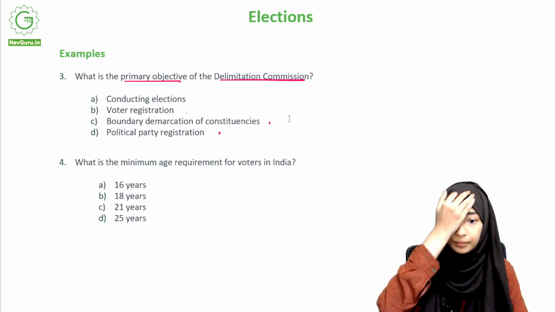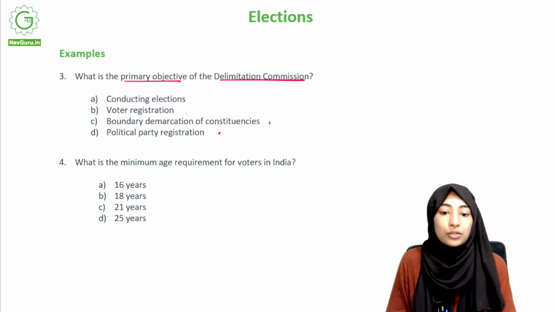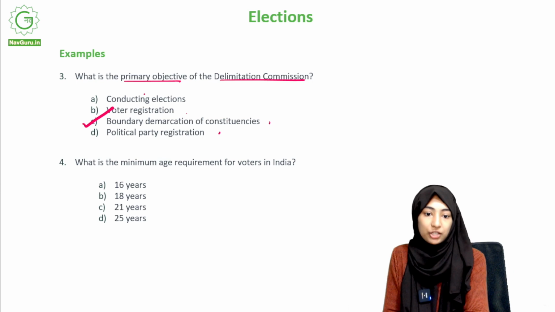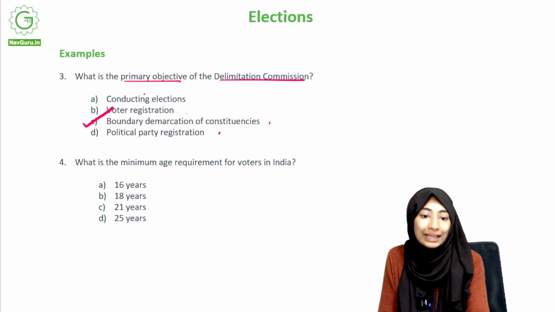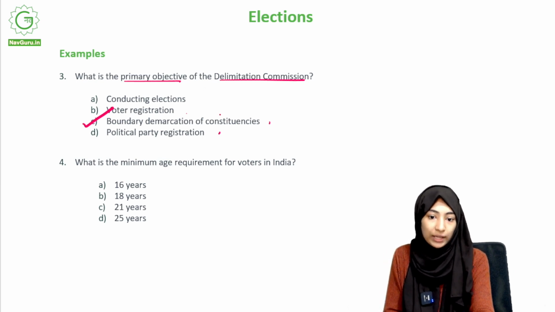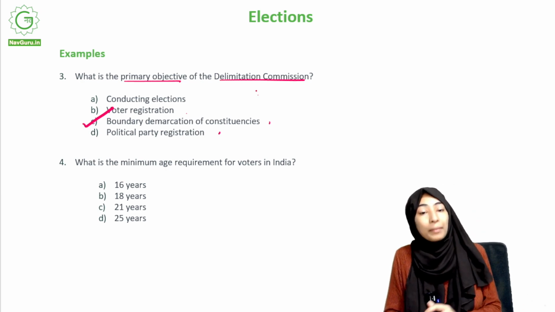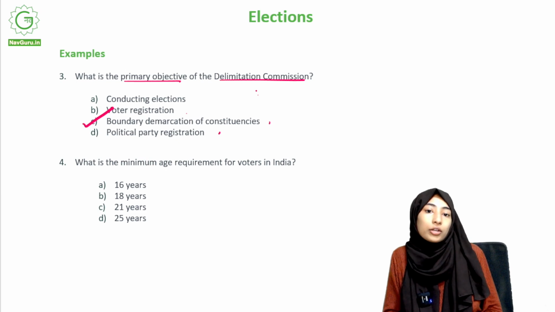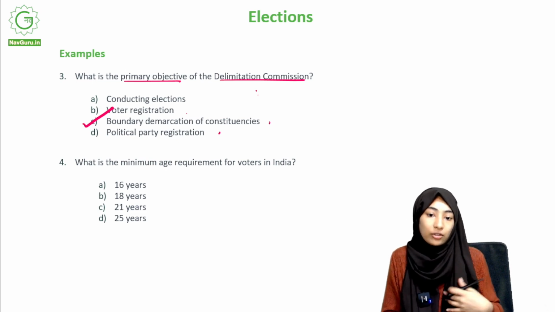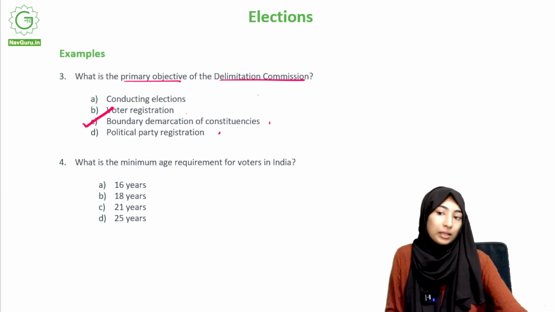The answer to this question is boundary demarcation of constituencies. That's the whole thing that the Delimitation Commission is supposed to do, right? Demarcate constituencies. It might alter constituencies, merge constituencies, or just create a new constituency altogether. All of this comes under the work of the Delimitation Commission.